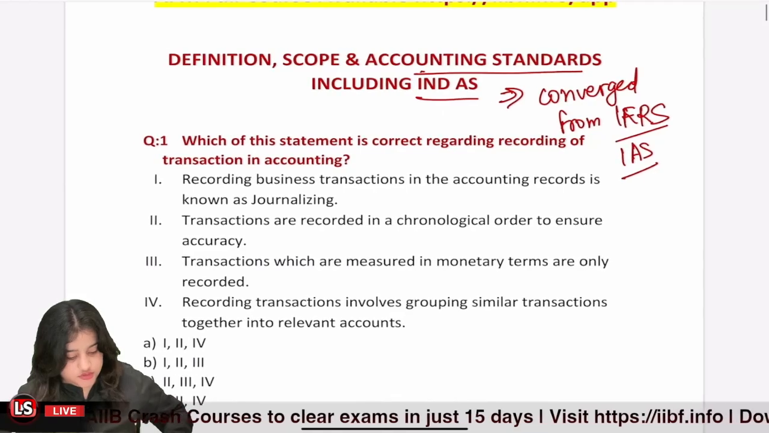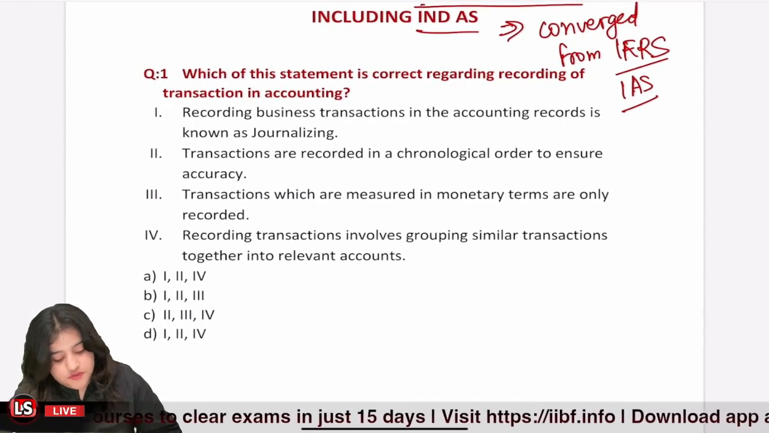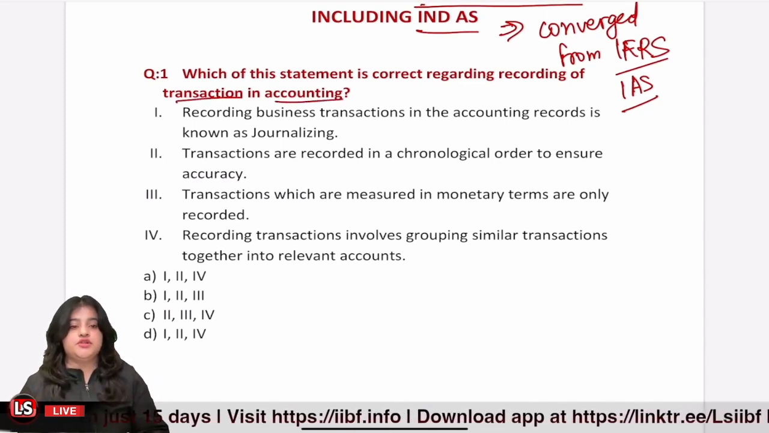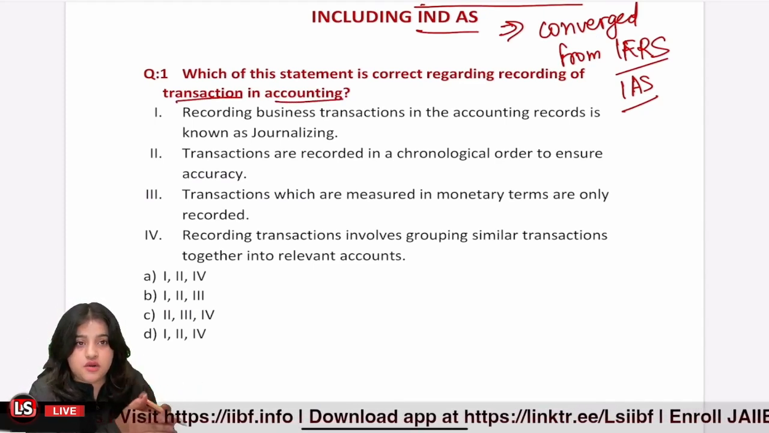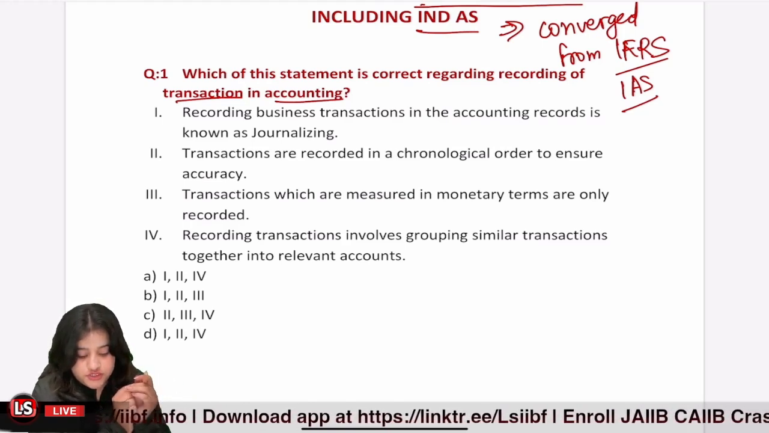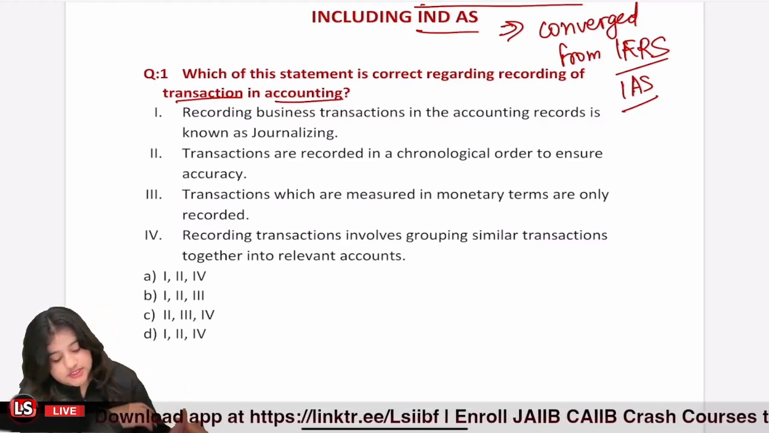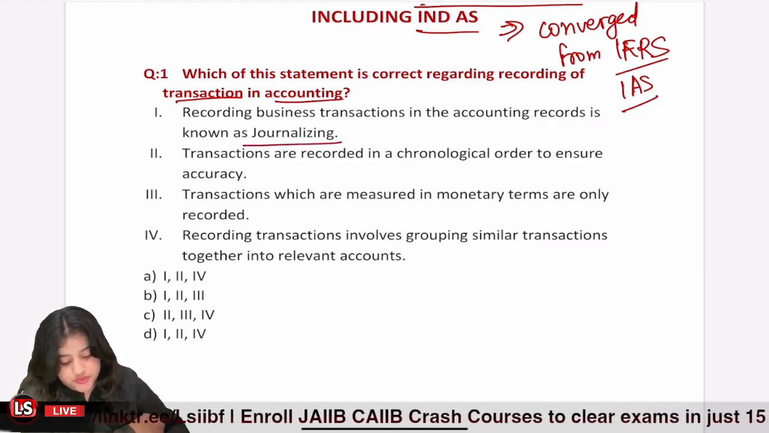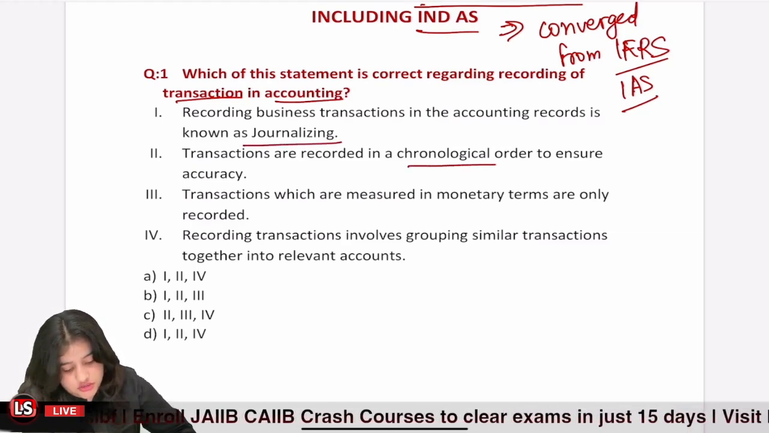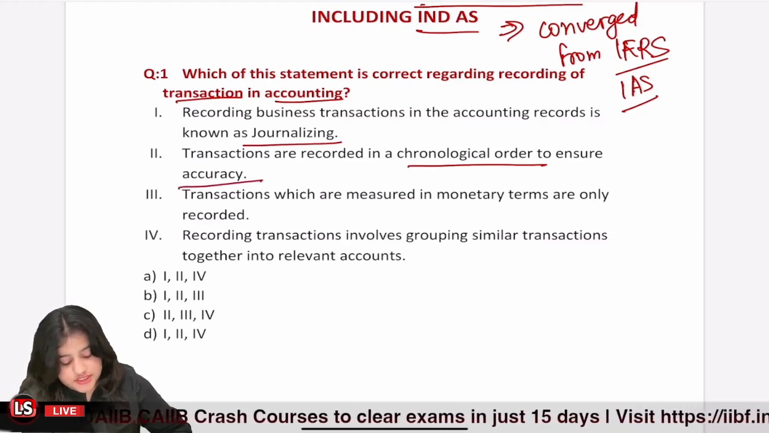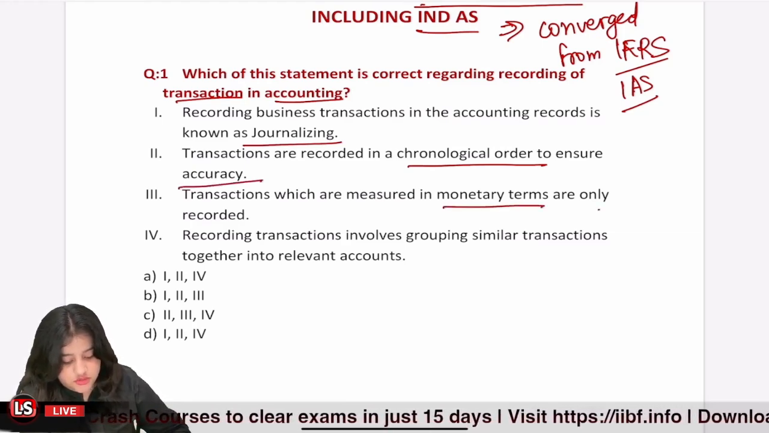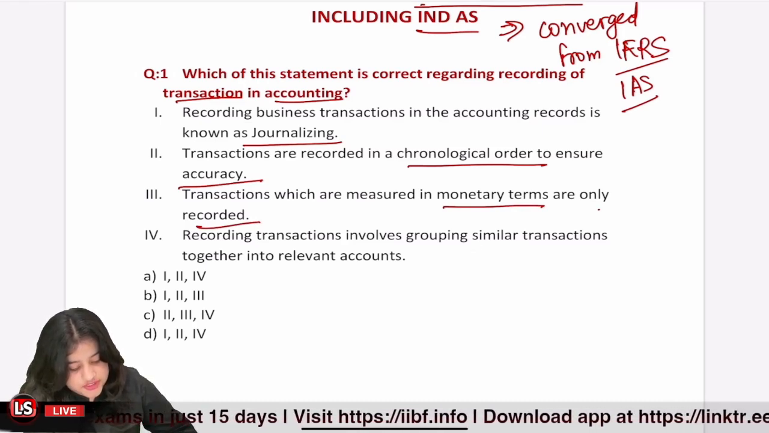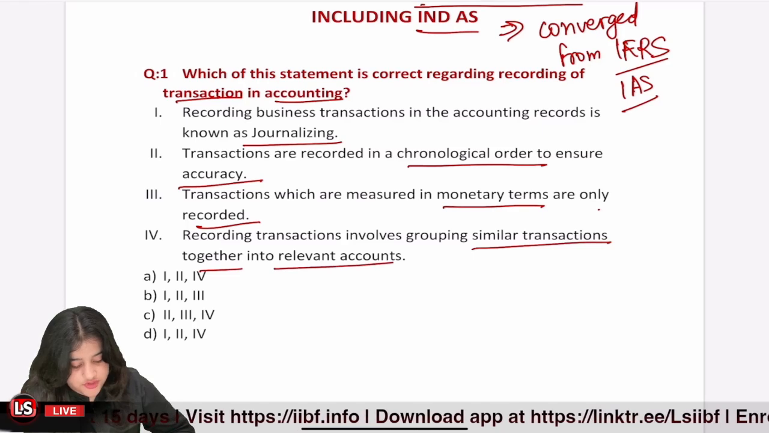So let's just get into question number 1. Which of these statements is correct regarding recording of transactions in accounting? Number 1, recording business transactions in the accounting records is known as journalizing. Number 2, transactions are recorded in a chronological order to ensure accuracy. Number 3, transactions which are measured in monetary terms are only recorded. And number 4, recording transactions involves grouping similar transactions together into relevant accounts.